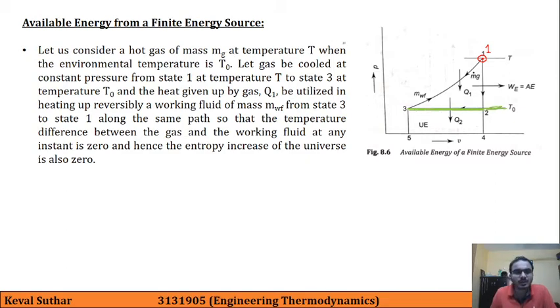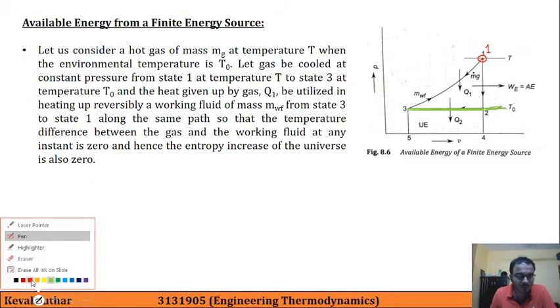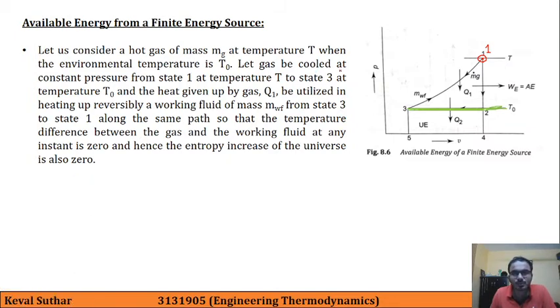Okay, now let the gas be cooled at constant pressure from state 1, that is over here, at temperature T to state 3 at temperature T0, that is over here. So this is the way cooling is happening. So this is the state 3.